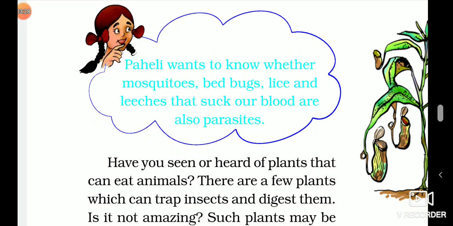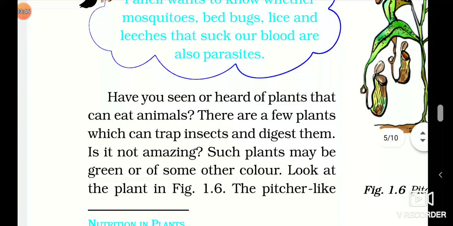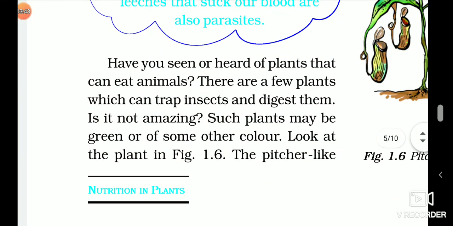In organisms, do you know examples of parasites? That are mosquitoes, bedbugs, lice, leeches. These all need a human or animal body, and they suck its blood for their nutrition. So those are parasites. Parasites always need a host body to develop.